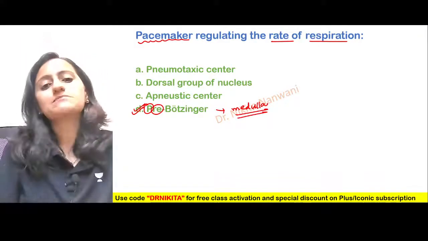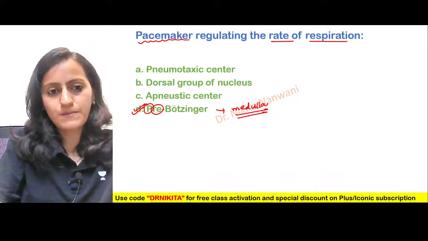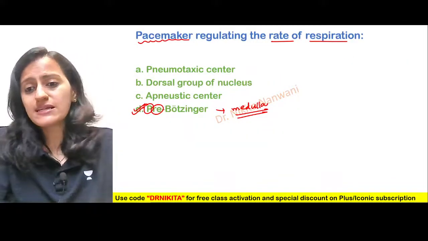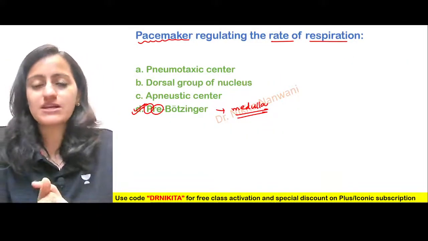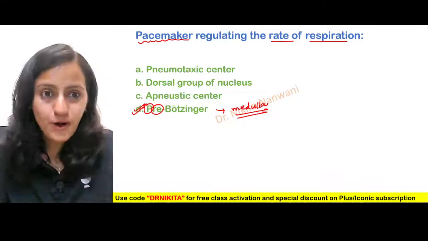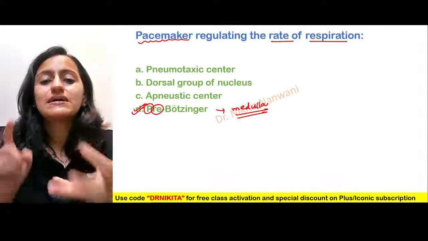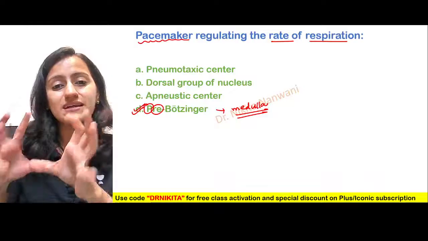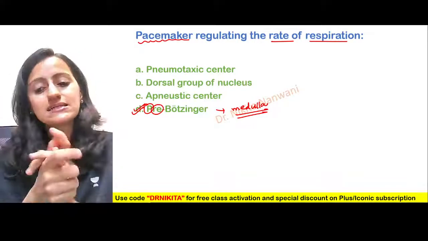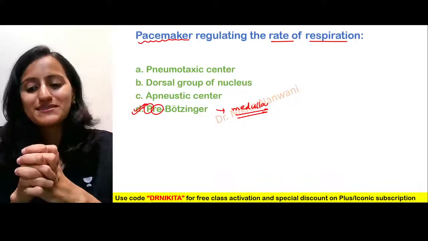That is your pre-Botzinger complex, the pacemaker. That was the discussion of today's topic for respiratory regulation. I hope you have understood this topic. Remember the mnemonics: remember PRAD, and remember the APC is the child, controlled by the parent, the PTC, and the uncle, that's the vagus. Remember these three important tricks to remember this topic.